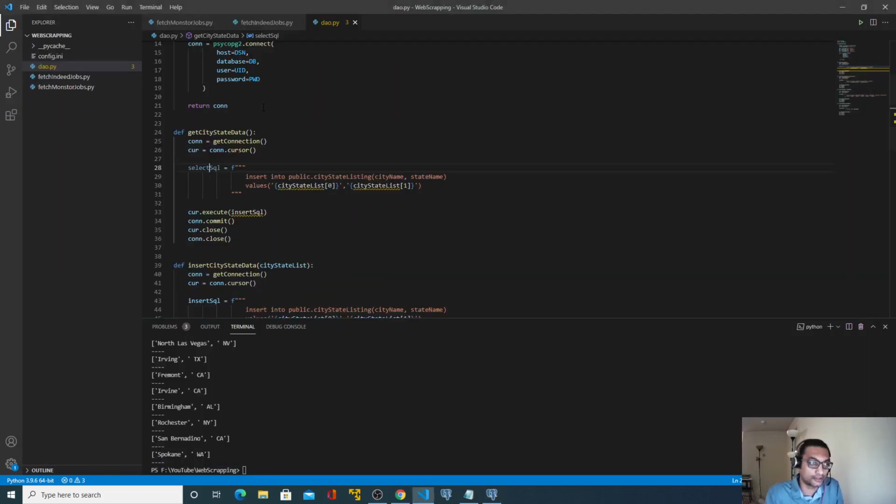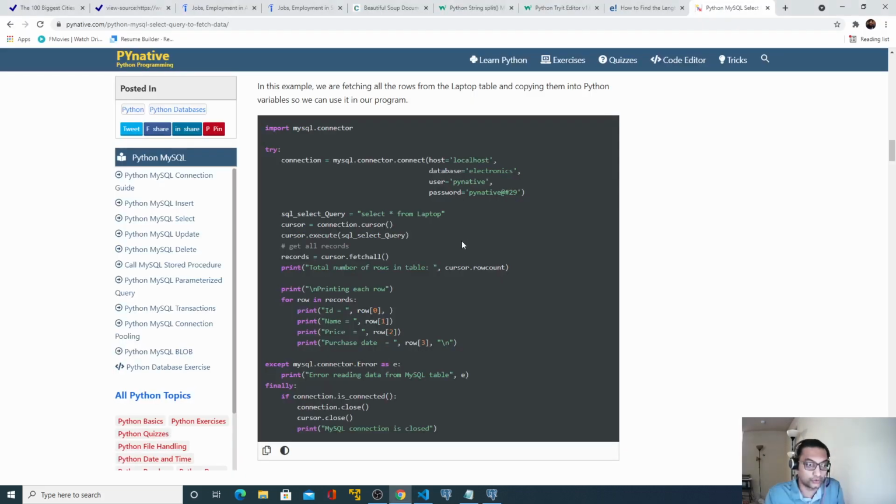Perfect. So this would be our SQL. Copy this guy, and perfect. So this is fine. Now let's go back to the code which is available.